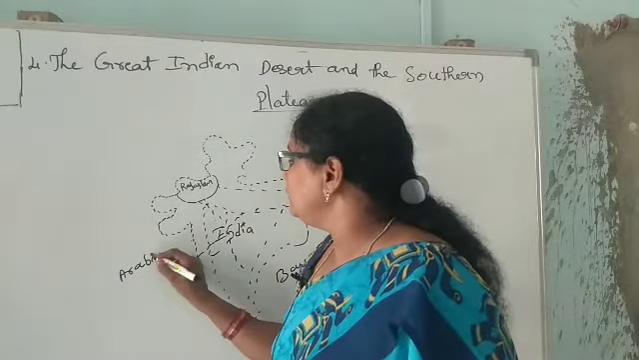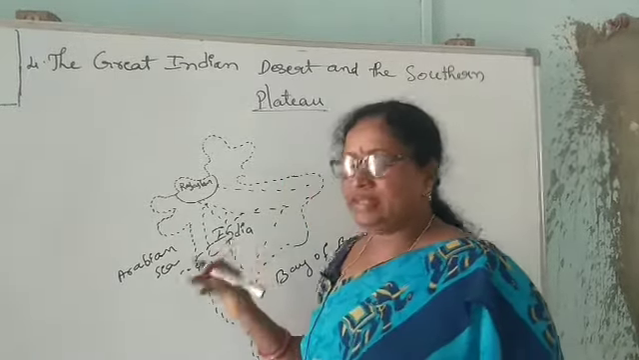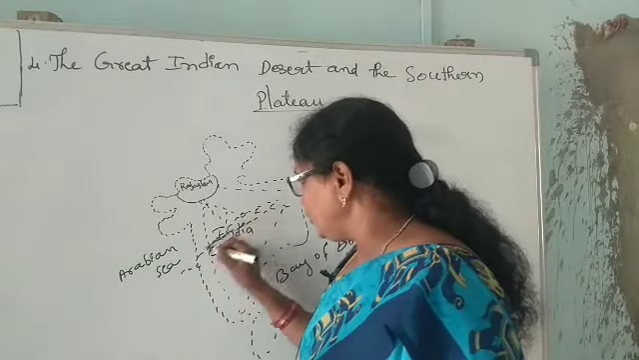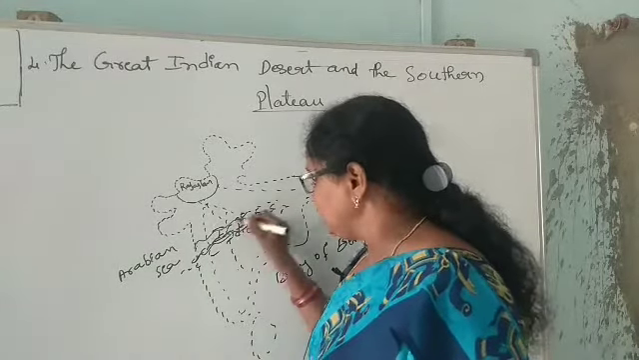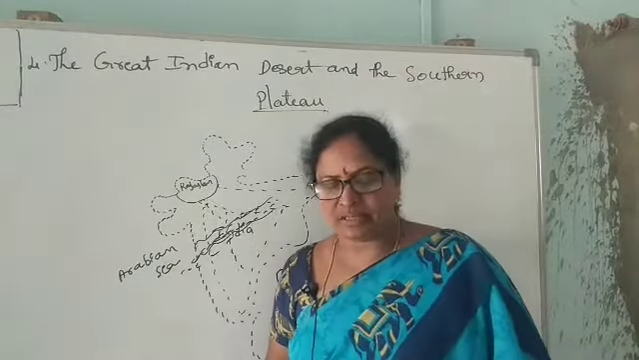Only two rivers mix into the Arabian Sea. Those rivers are Narmada and Tapi. These rivers flow from here and join the Arabian Sea.